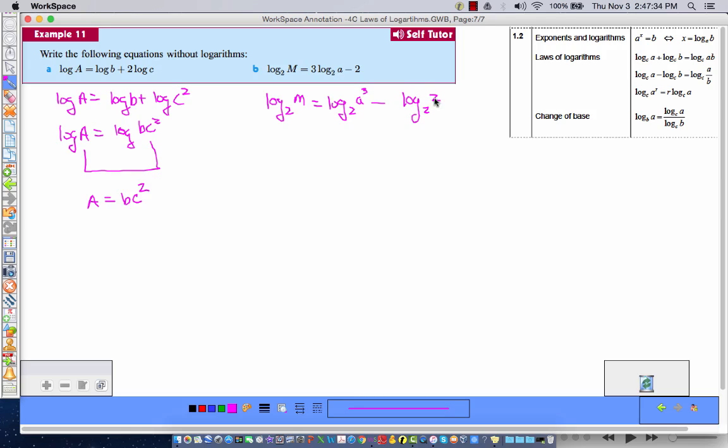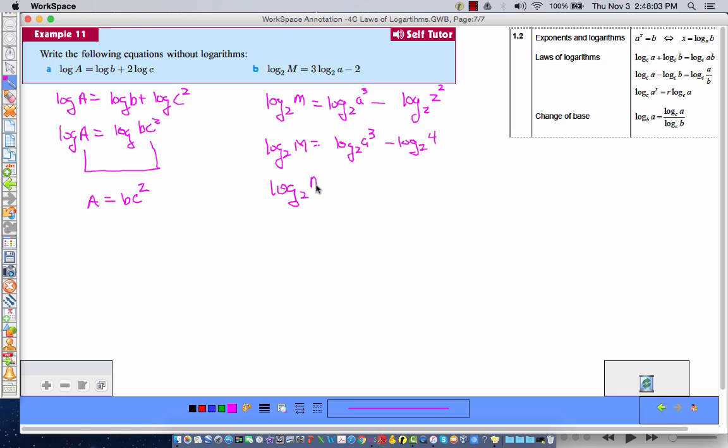Now if I left it like this it is now equal to 1. But if I make the exponent a 2, then it's equal to 2. So now we're getting somewhere. Log base 2 of m equals log base 2 of a cubed minus log base 2 of 4. I guess I could have simplified that before.